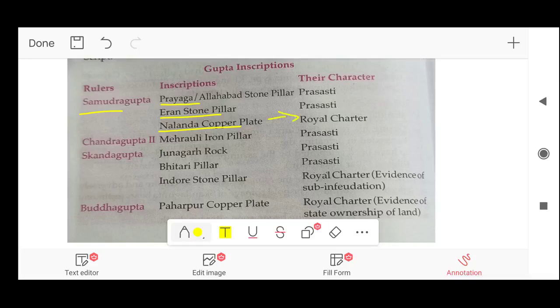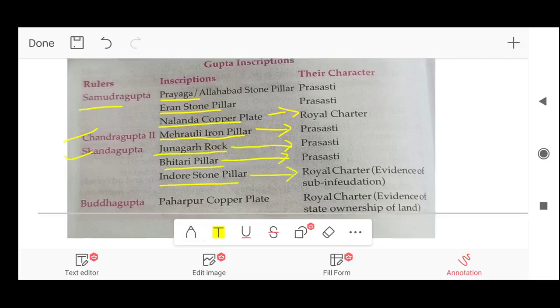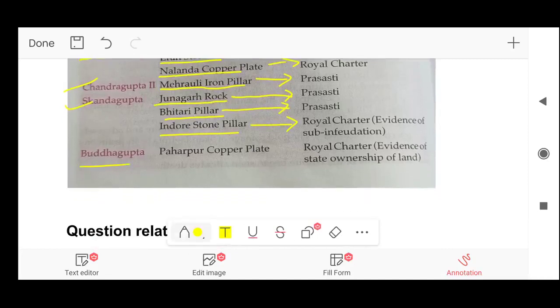Next ruler, Chandragupta II. His inscription, Mehrauli iron pillar, is also a prashasti. Next, Skandagupta. His inscriptions are Junagadh rock, Bhitari pillar, Indore stone pillar. Junagadh rock and Bhitari pillar are both prashasti, and Indore stone pillar is a royal charter. Next, Buddhagupta. His inscription, Paharpur copper plate, is a royal charter, evidence of state ownership of land.